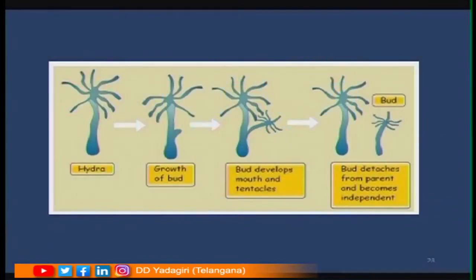See this, children? This is hydra. From the parent hydra, slowly it develops the bud. In the second figure you can see a bud is slowly developing, and this bud develops a mouth as well as tentacles, and after some time it detaches from the parent hydra and develops into the daughter hydra. So, this is how the process of budding takes place.